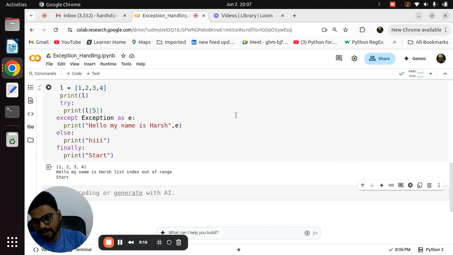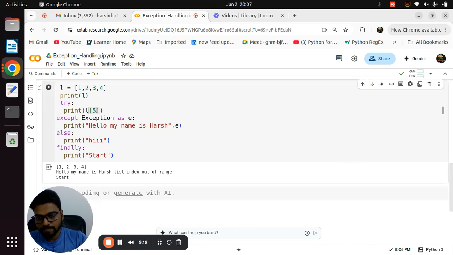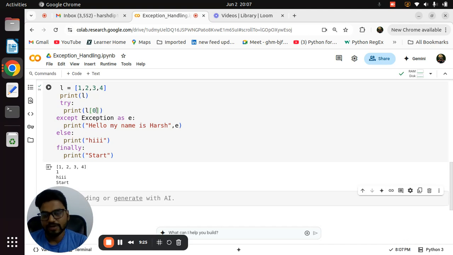Now see, if I am printing here, now everyone knows L of 0, definitely the try block will be executed, because L of 0 is 1. Now your else block will be executed. Simple. Now within 1 minute I will revise each and everything. Simple. Okay, don't panic. Always remember in a single word: what is try? Whenever you see an error, put that line in a try block. That's it. What is except? It is used for handling that error.